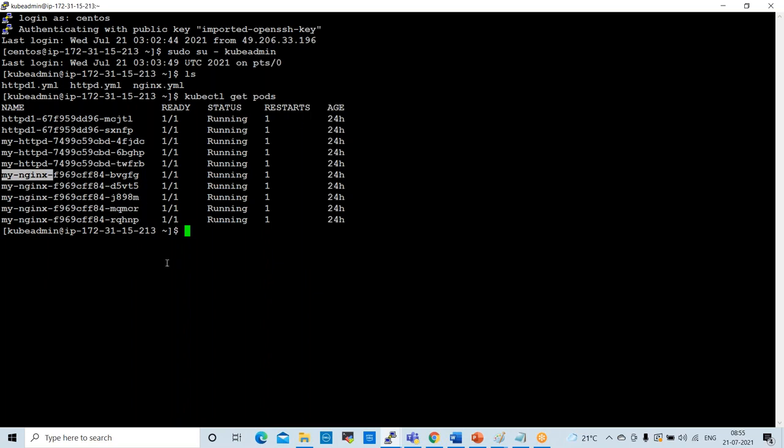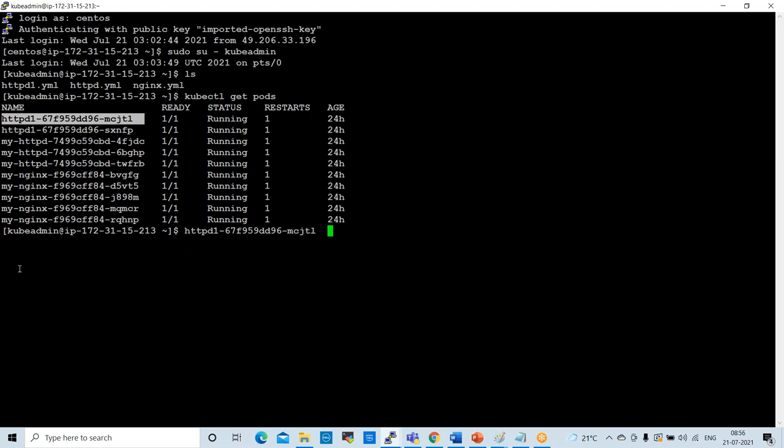Okay, so that lab session we'll discuss tomorrow. We'll work on the lab session tomorrow. This will take some time: how to assign labels to this pod, and how to check what things are available inside the pod. We'll create pod labels and how to connect using them. So we'll check tomorrow.